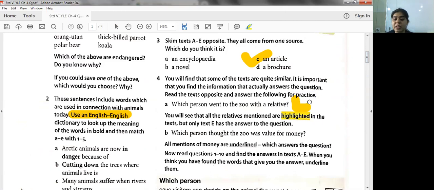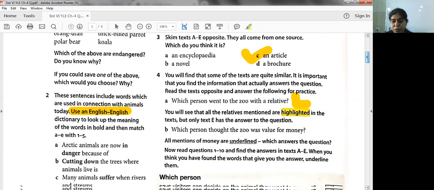It is text E. I'm sorry, I'm not able to do it. So it is text E. Okay. B. Which person thought the zoo has value for money? Value for money. Which text says that the zoo should have a fee for the entrance? It could be for the saving of the animals, or for keeping the animals, or for both watching or seeing the zoo or the animals in it.